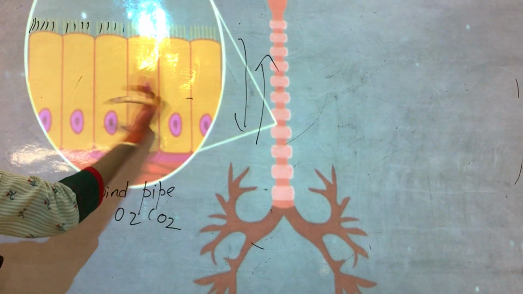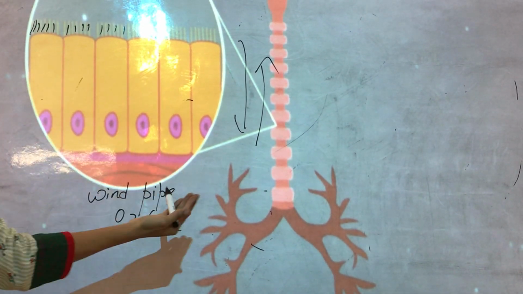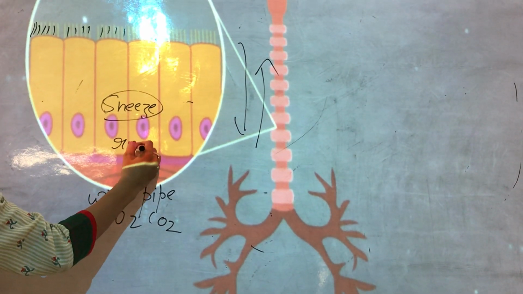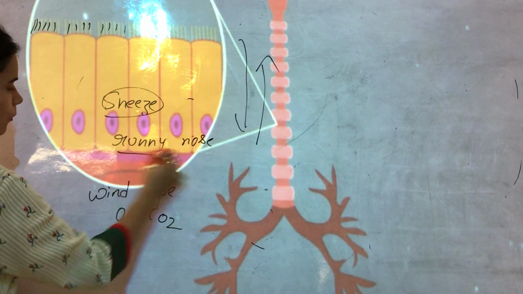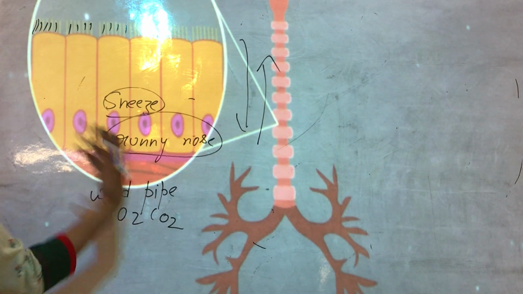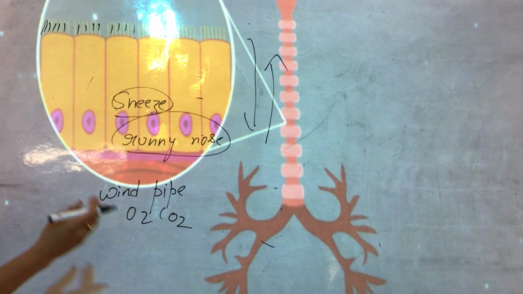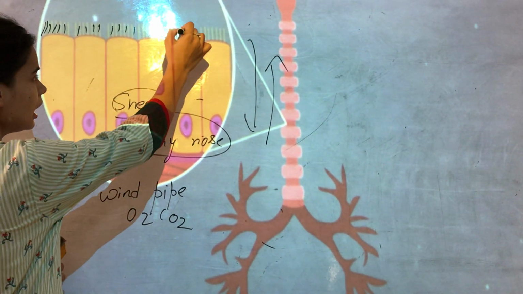They constantly move like this and push things outside. When you sneeze, and when you have a runny nose, what happens is that mucus comes out, that sticky ghee-like structure, whatever you call it. It comes out from your nostril, from your nose. So that is thrown out from your nose with the help of this epithelial tissue.